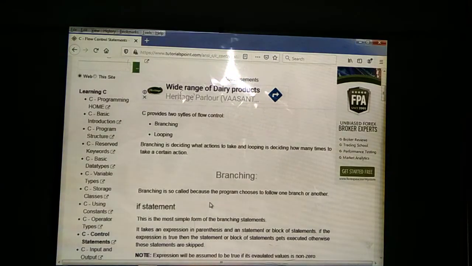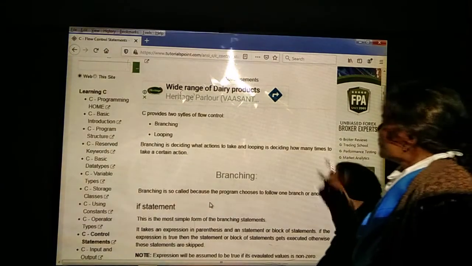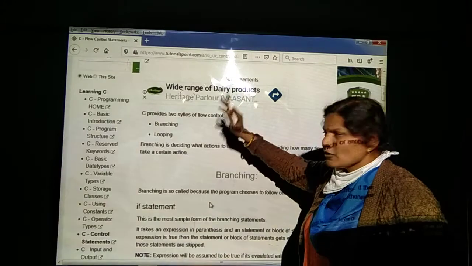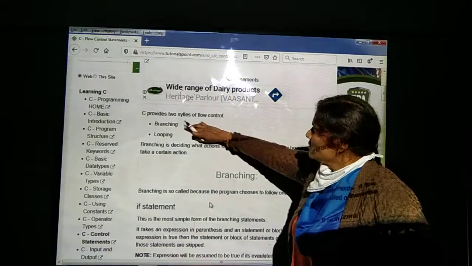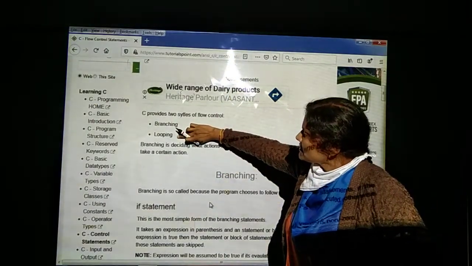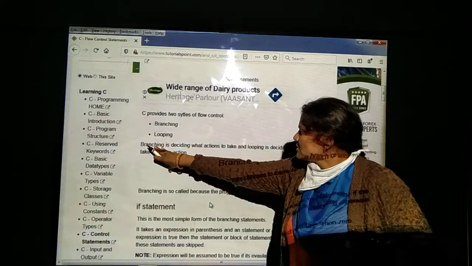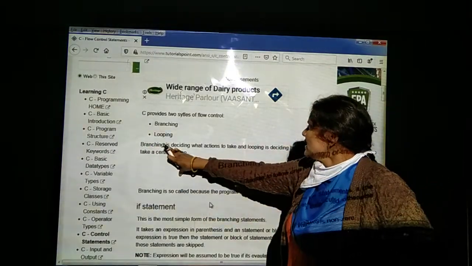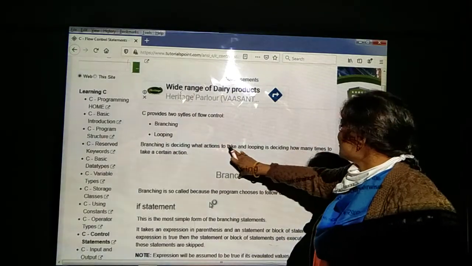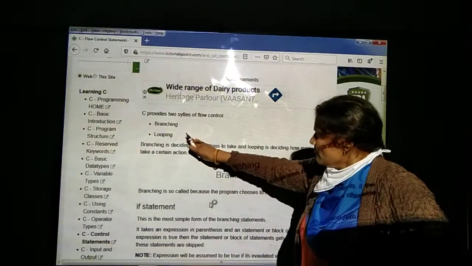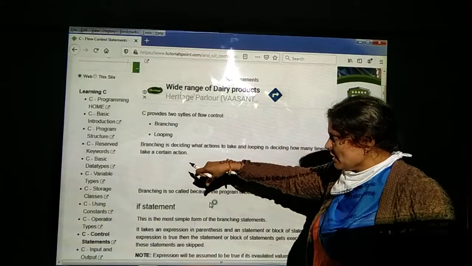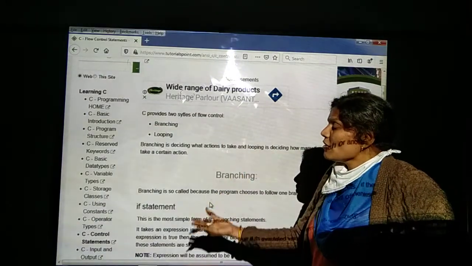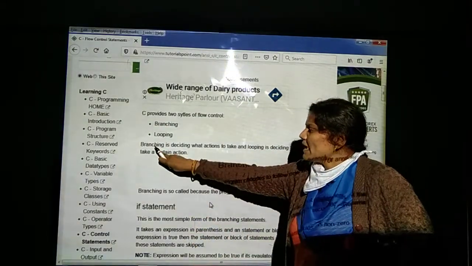See here, C provides two styles of flow control. Apart from that, we are going to learn the jumping statements also. First branching statements, second one is the looping statements. First we can start with the branching. Branching is a decision: what action to be taken? Depending upon the decision, we perform some action. That is called branching statements.